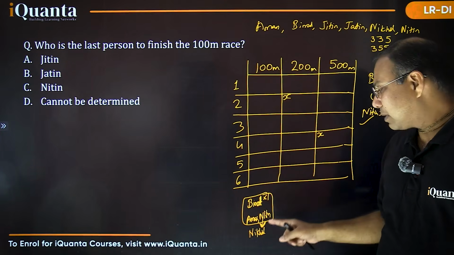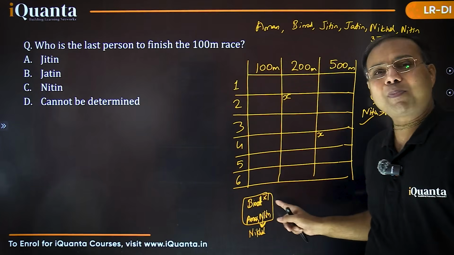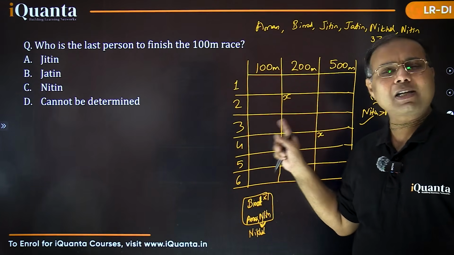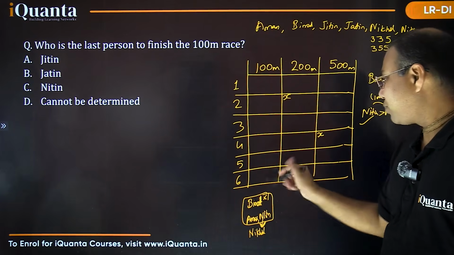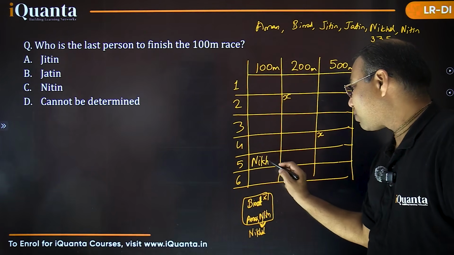Why? Because above Nikhil, Nitin and Vinod are definitely there, and Vinod cannot be at the first position. That confirms that Nikhil cannot be at third. So Nikhil certainly must be at 5th position. So let me write, this is certainly Nikhil. I hope it is okay.